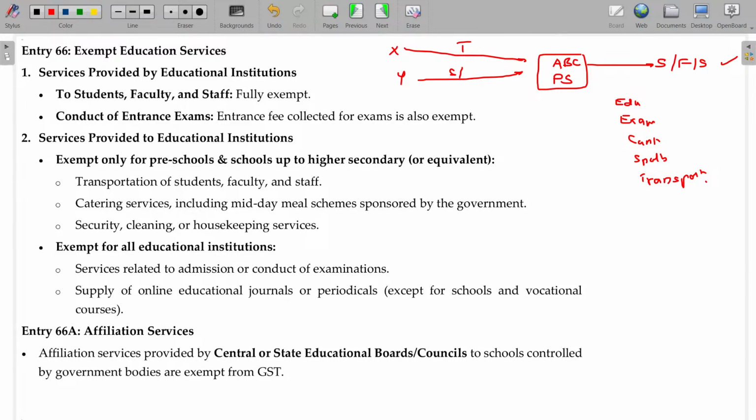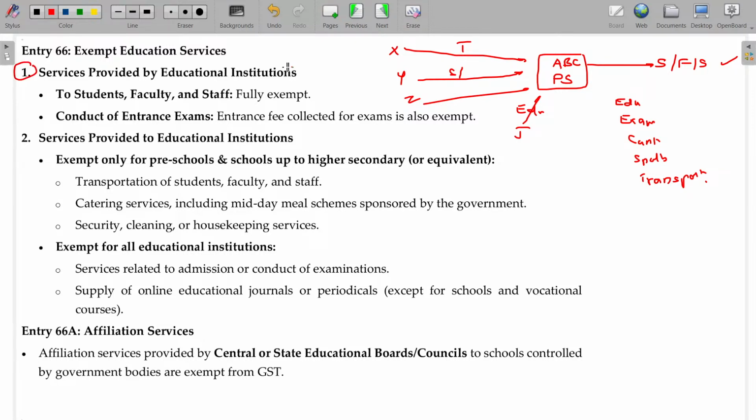Catering services done by Z, and exam is conducted by a third party from outside, probably J. Okay, these are the services rendered by third party to ABC public school. ABC public school renders services to students, faculty, and staff, and gets services from various persons to render these services.